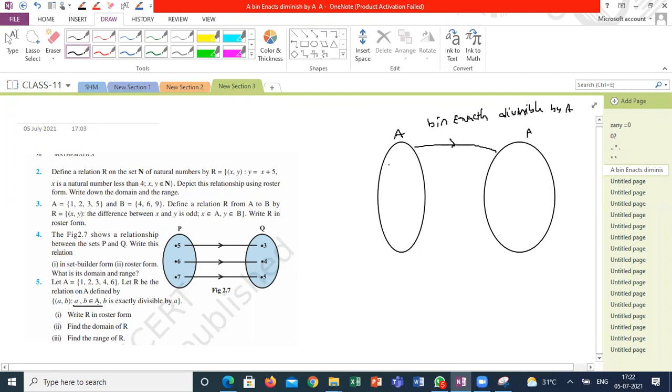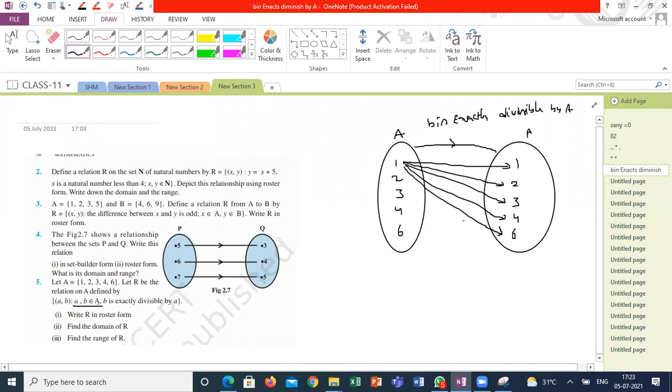If I take all the elements 1, 2, 3, 4, 6 here and also 1, 2, 3, 4, 6, I will get the mappings 1,1; 1,2; 1,3; 1,4; 1,6. But which ordered pairs are suitable for this condition? 1 can divide any number, correct? 1 by 1, 2 by 1, 3 by 1, 4 by 1. He is asking for factors of the second set. 1 is a factor of all the elements of the second set, so I can relate it with all elements, which satisfies the condition. Am I right or wrong, guys?